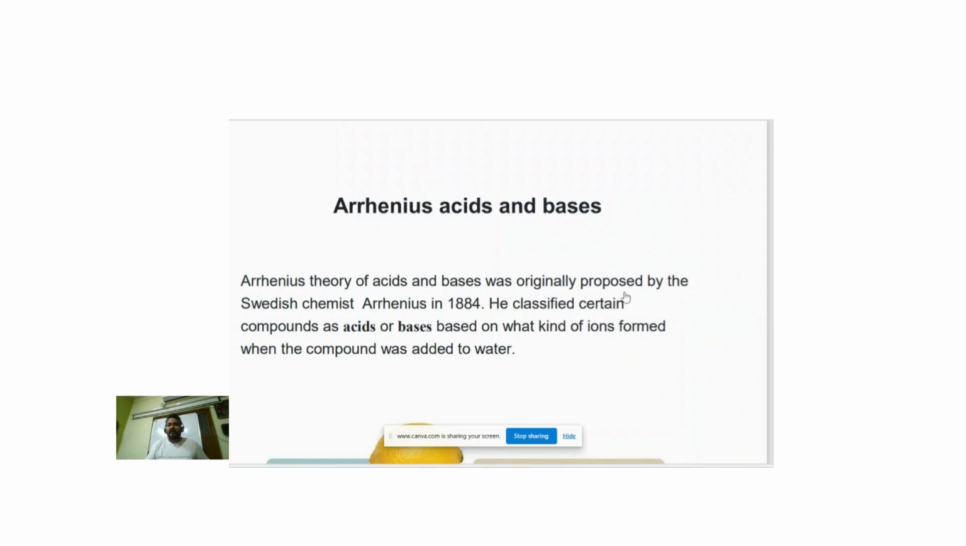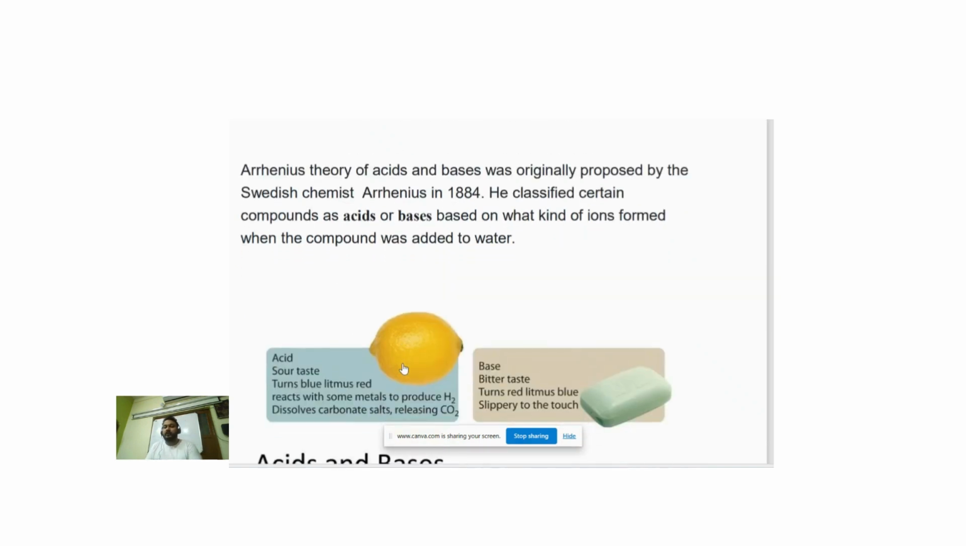Arrhenius' theory of acid and base was originally proposed by the Swedish chemist Arrhenius in 1884. He classified certain compounds as acids and bases based on what kind of ions formed when the compound was added to the water.